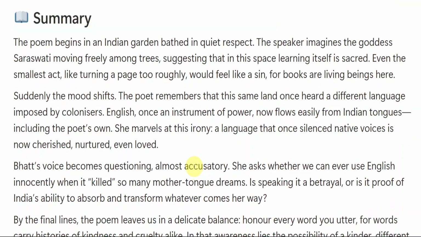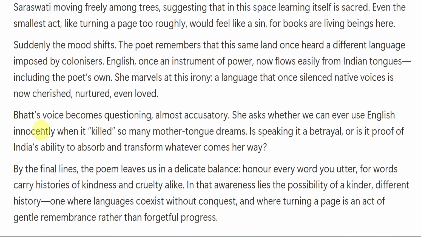In the next part we will see that Bhatt's voice becomes questioning, almost accusatory. She asks whether we can ever use English innocently when it killed so many mother tongue dreams. Is speaking it a betrayal, or is it proof of India's ability to absorb and transform whatever comes her way? Okay, so now the poet starts to question, with a very strong voice. She asks whether we can ever use English innocently.